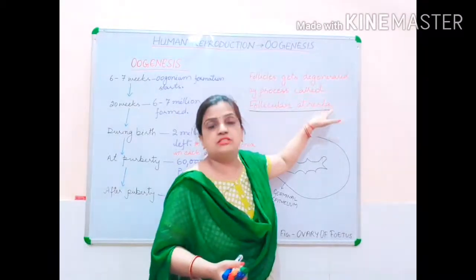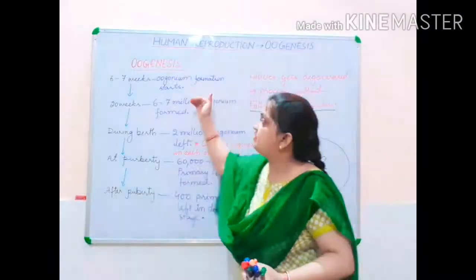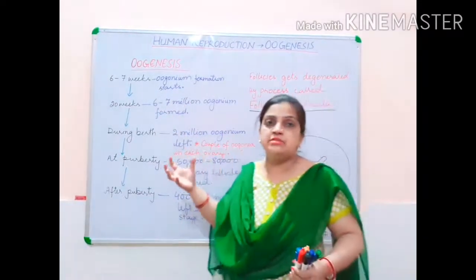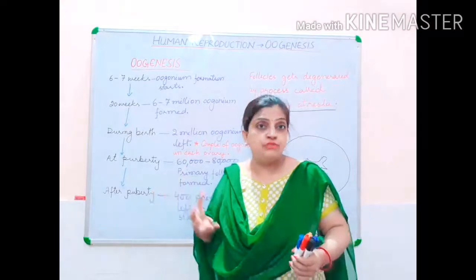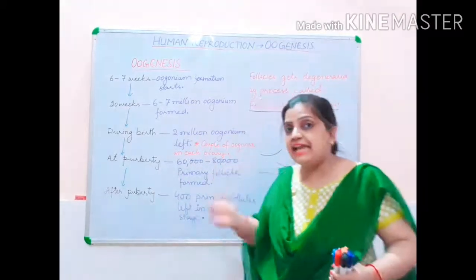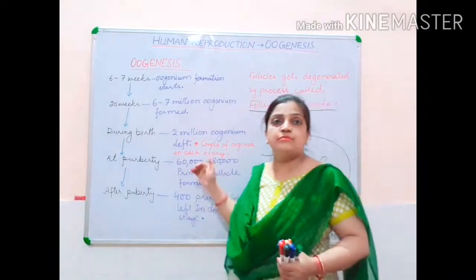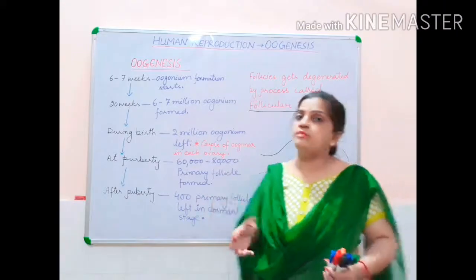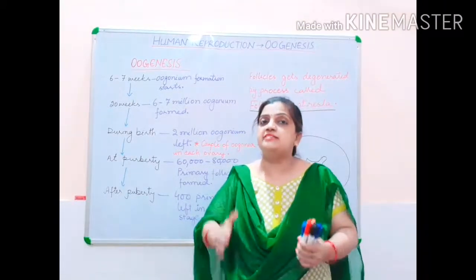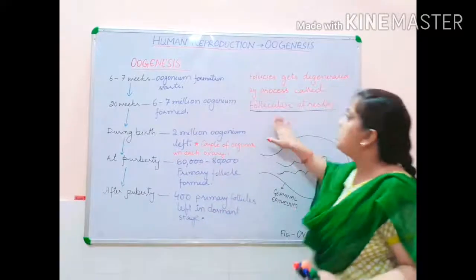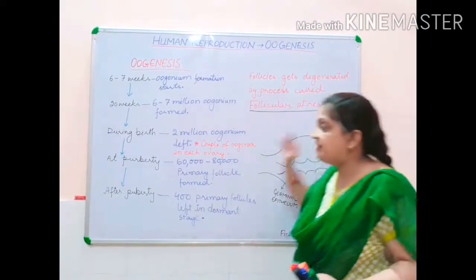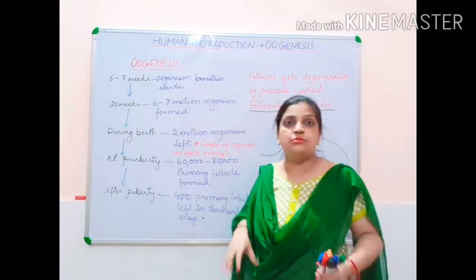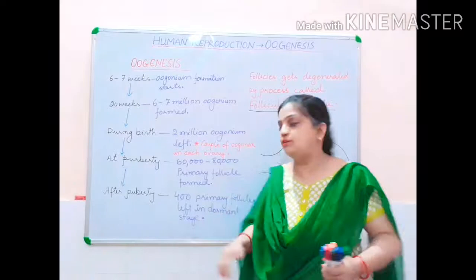So by this process, continuously from 6 to 7 millions of oogonium, only 2 millions of primary oocytes or primary follicle cells are left at the time of birth, and then again from 2 millions, during puberty, only about 60,000 to 80,000 primary follicles are left. The rest get degenerated by the process of follicular atresia. And then from these 60,000 to 80,000 also, only around 400 cells are left.